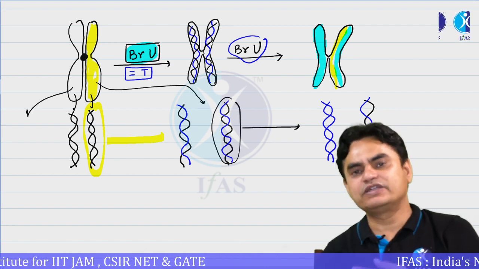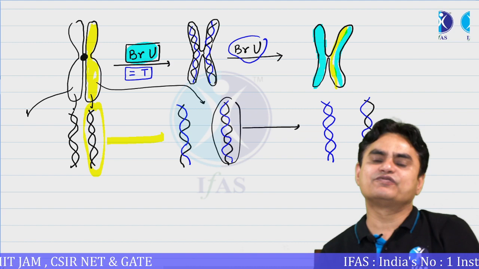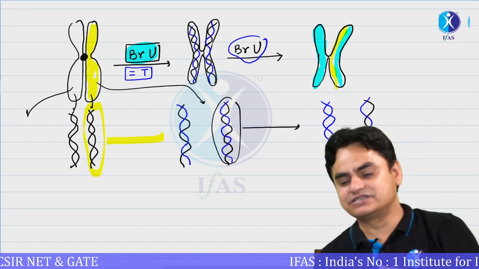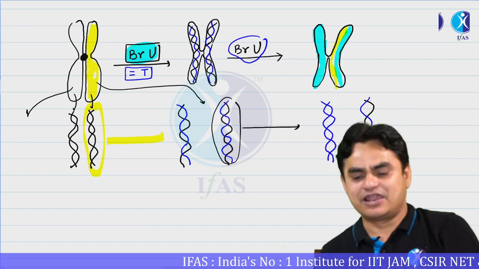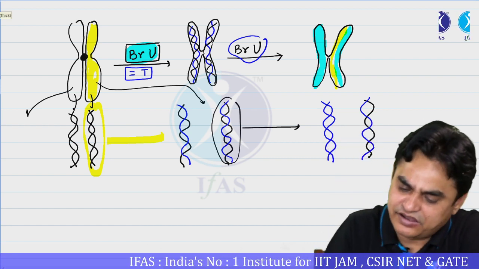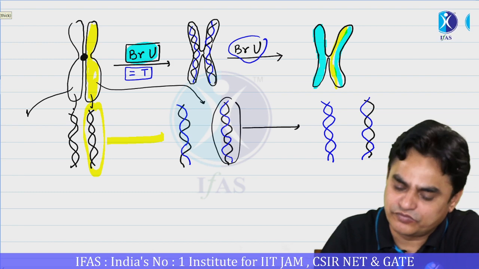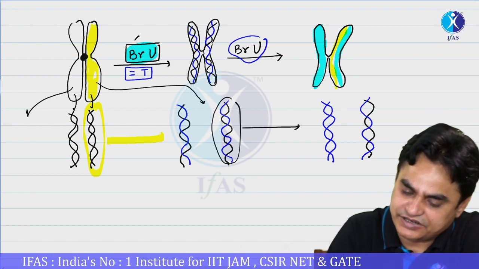So even in the eukaryotic system, using bromouracil, it was identified that DNA replication is semi-conservative. So bromouracil is simply an analog. So instead of using the heavy isotope, here we are using bromouracil.